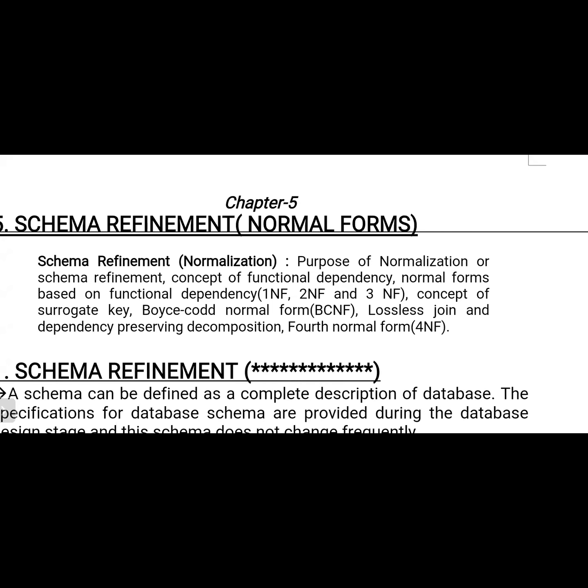So which types of problems occur when we allow redundant data into the database? We will try to explain with some examples. Another part will be related to explaining the normal forms.